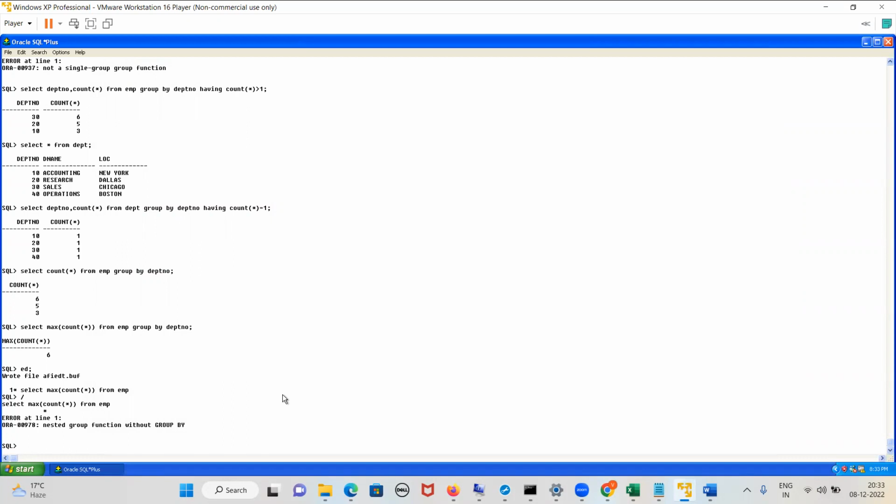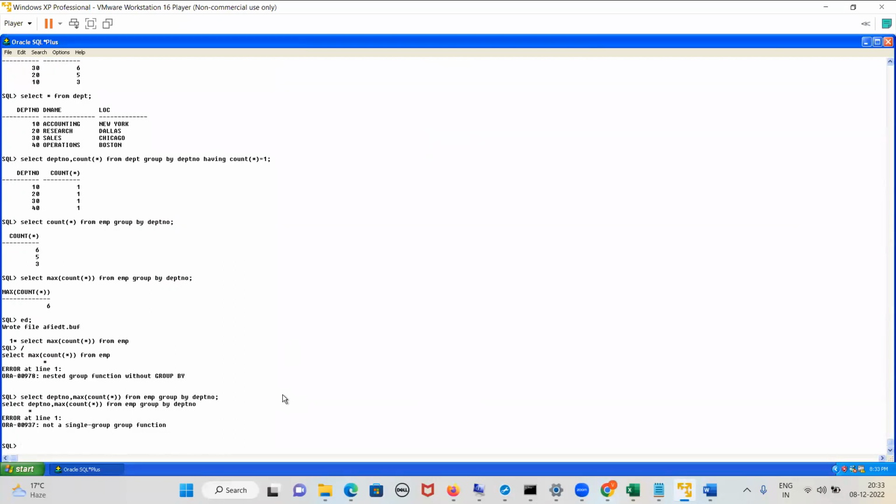Now, you cannot use any other column here. That's again a challenging thing. If I write select department number, comma, max of count of star from EMP group by department number, then this will not work. So always you have to use only the aggregated function. This is the nested aggregated function. When we use it, we have to use group by mandatorily, and we don't use the column in the select. This is the restriction. I will tell you another way to use subqueries in the from clause, where clause, and select clause.